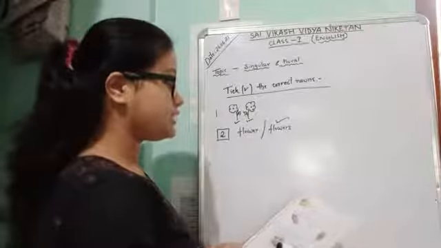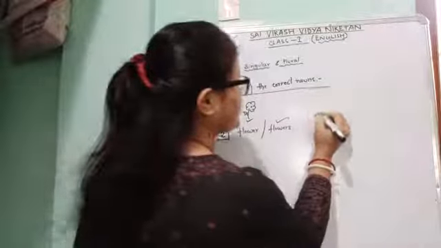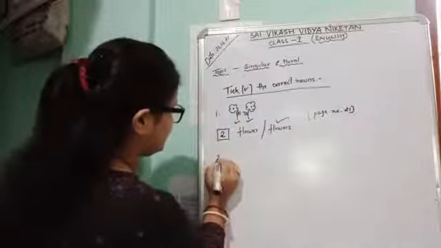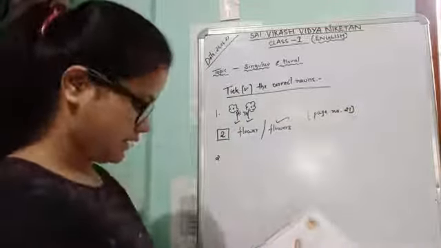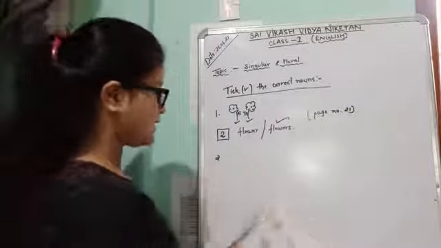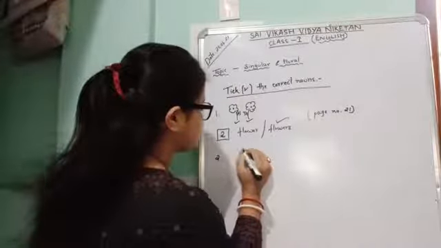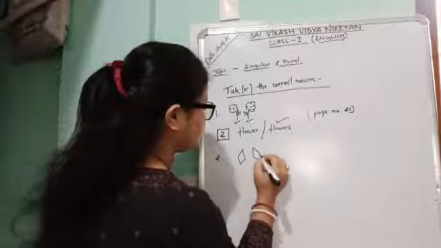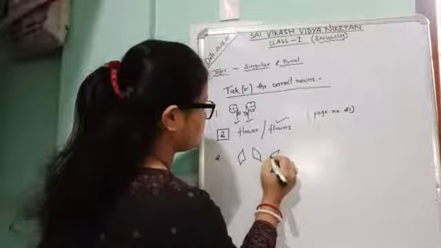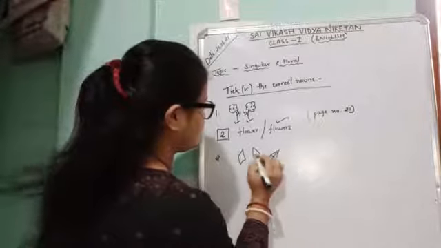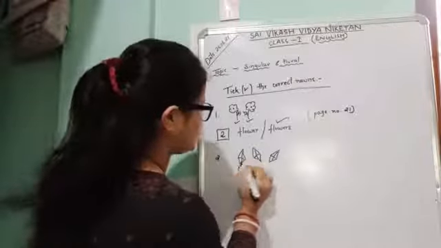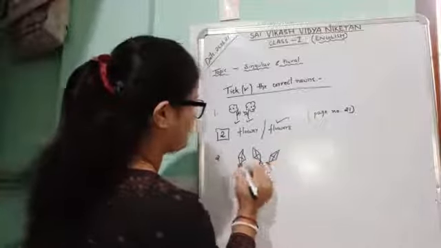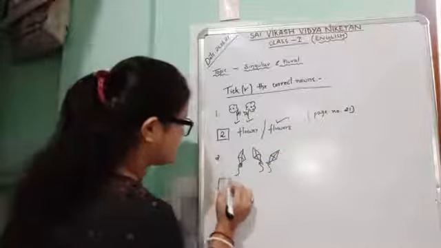Page number 21. Again I am showing one more item, that is kite or kites. These are the kites. So how many kites are there?